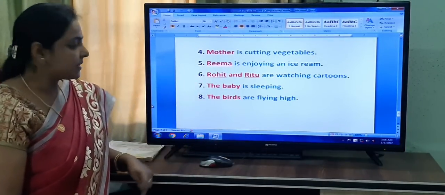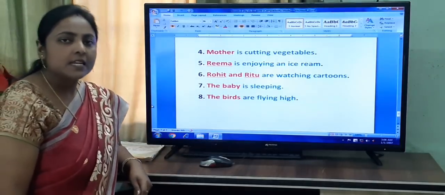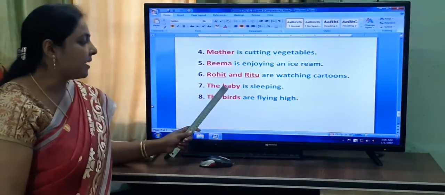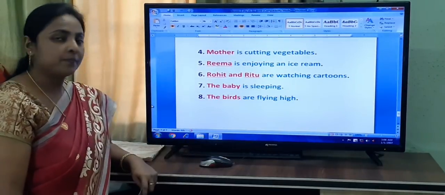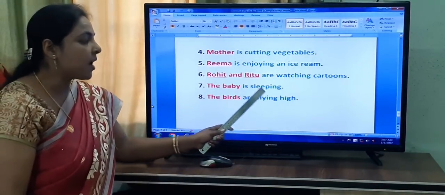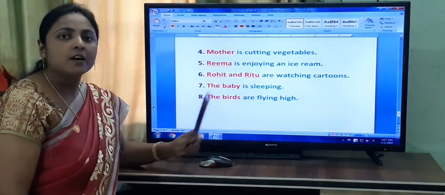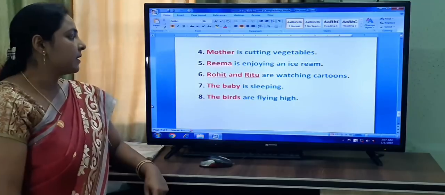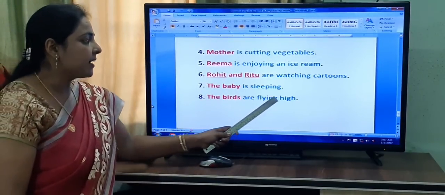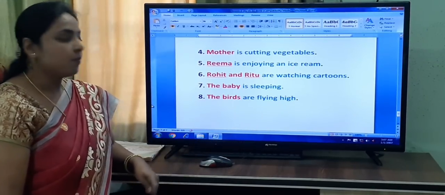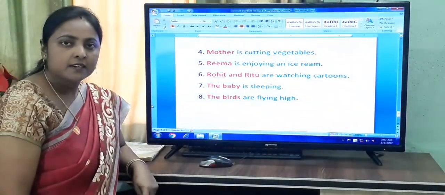The next sentence, the baby is sleeping. Who is sleeping? The baby. So the baby is what? Subject. And is sleeping is what? Predicate. A predicate always contains the verb. The next sentence is, the birds are flying high. What is the subject here? The birds. And predicate, are flying high.